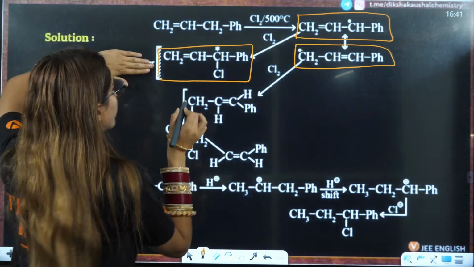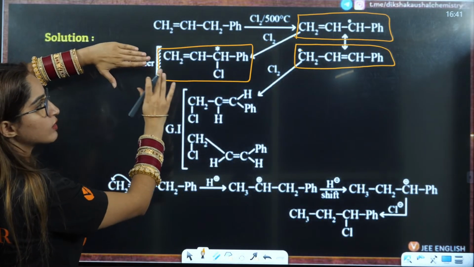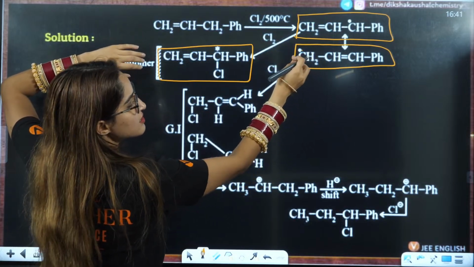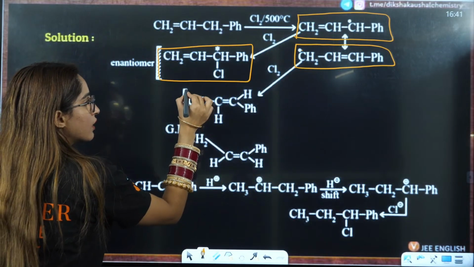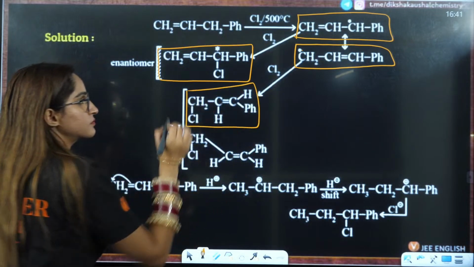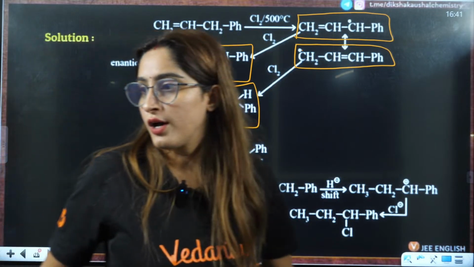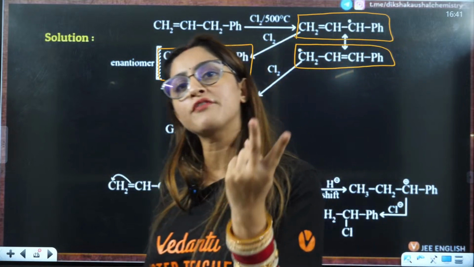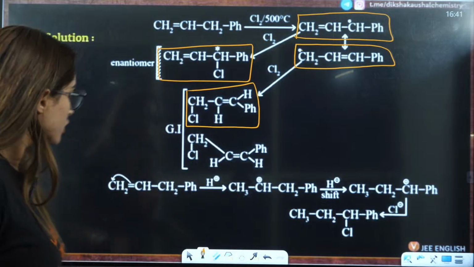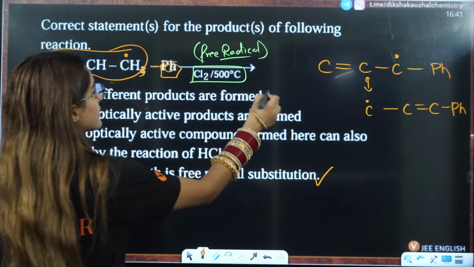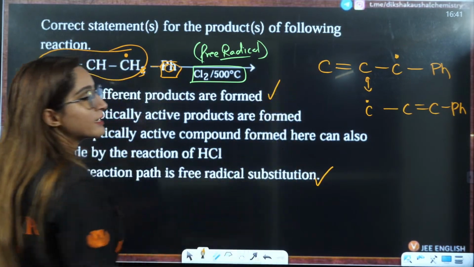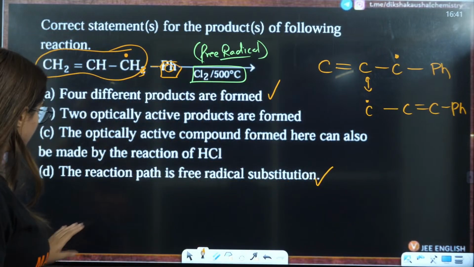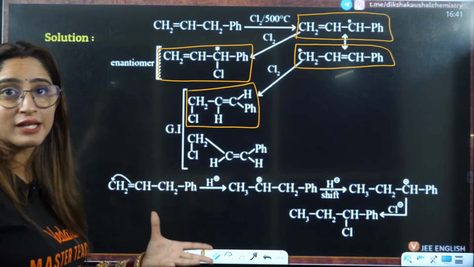Right now don't look into what an enantiomer is, just ignore that. If you add Cl on this resonance structure, then you will have Cl like this. Now, those students who know just till here, they will be like, ma'am, 2 products are formed, 2 answers. So this statement is incorrect, right? But this statement is actually correct. Because here they are not only asking about the reaction, they are also asking you about the isomers, everything, right?